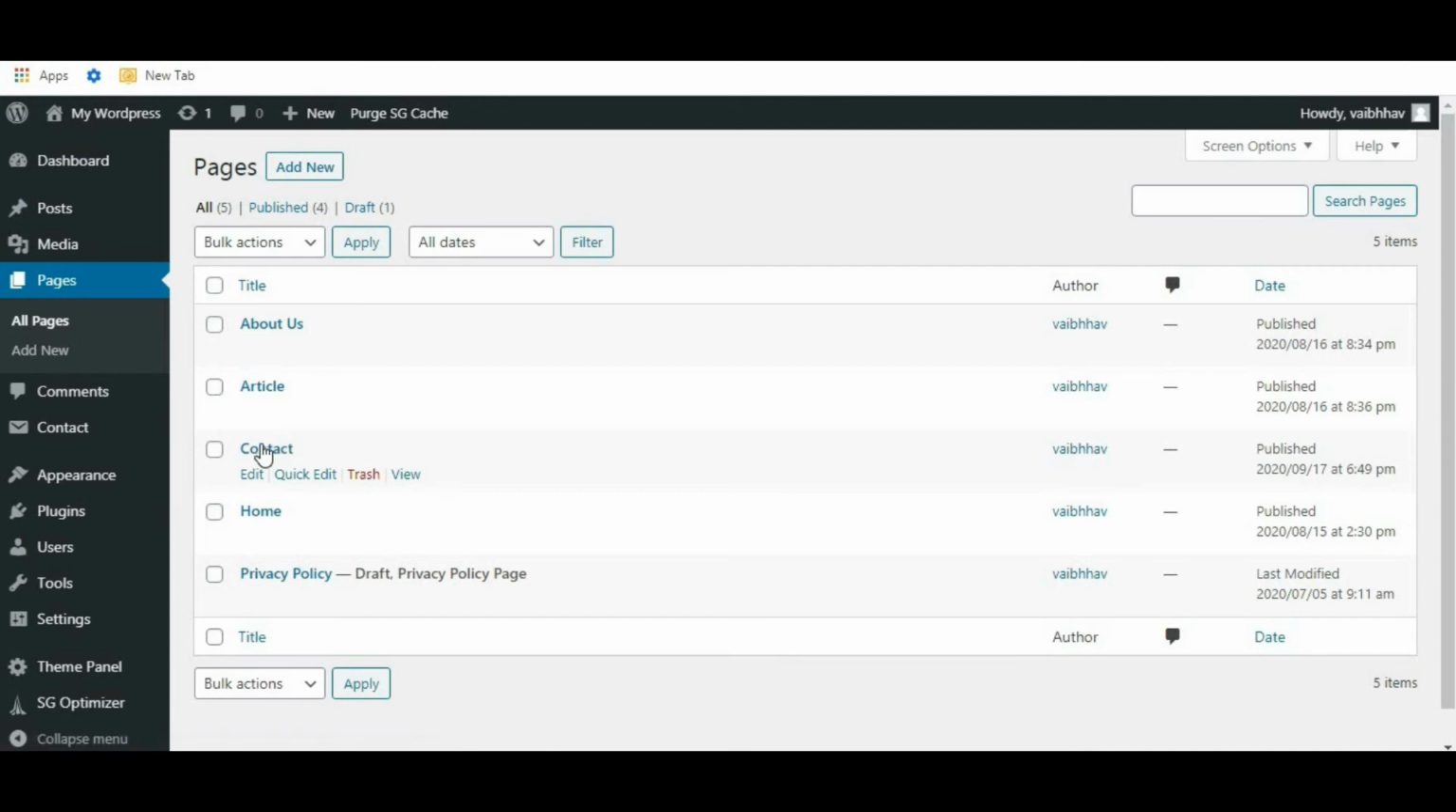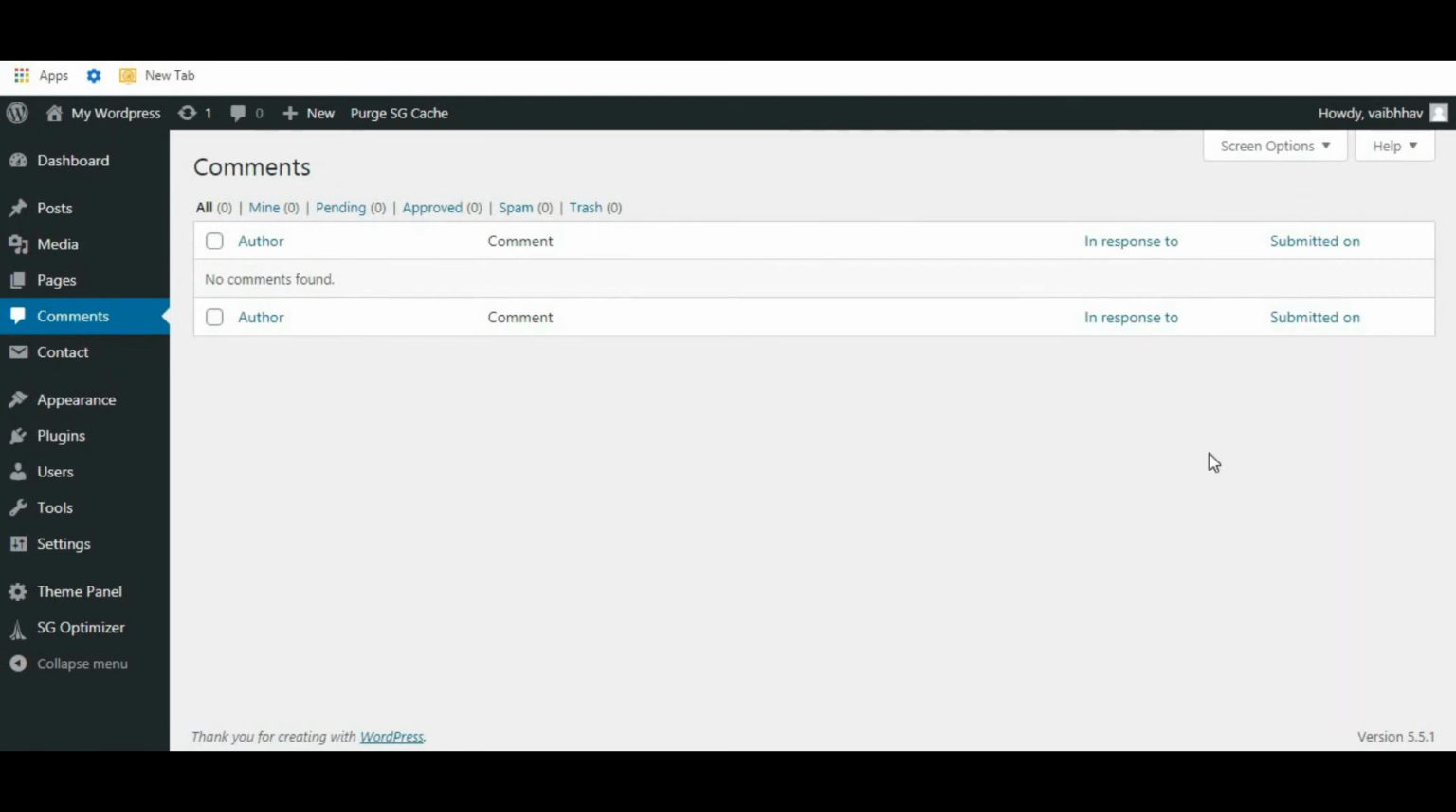Okay. Now next is comment. So here you can see the comment section. Whenever a visitor writes a comment, it is displayed over here. From here you can give approved, spam or trash. You will get an option. So whatever you want to do, you can do from here. If you want to make this comment approved, then you can click over here. Or if you want to make this comment spam, then you can click over here. Or you can delete this comment through trash.